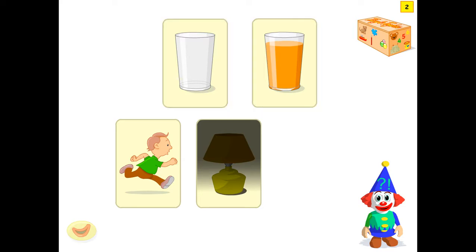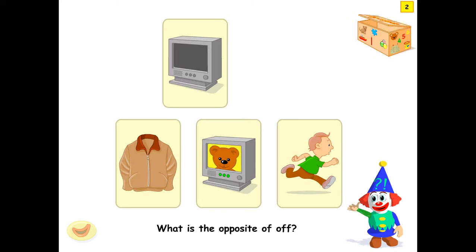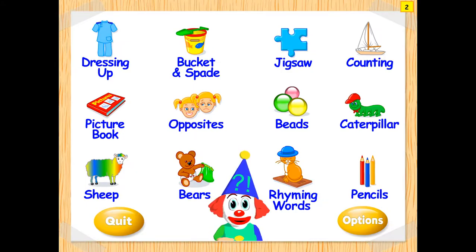Okay, now let's see. We complete the work now. We'll go outside. We will click here for quit and we'll close that one.